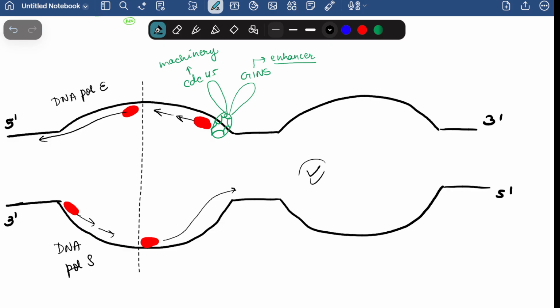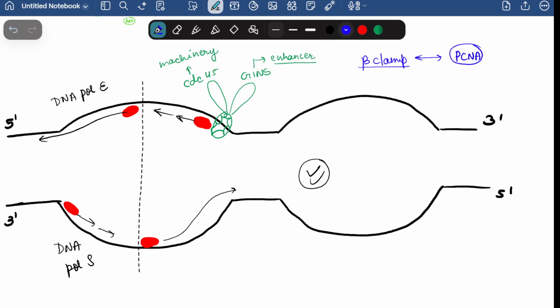Similarly, here also in this ARS the similar kind of replication process will happen. Now you should also know one of the important proteins here, which plays the role of beta clamp. We talked about this beta clamp in the prokaryotes. Its role is played here by PCNA. PCNA is the one which will hold the strand.